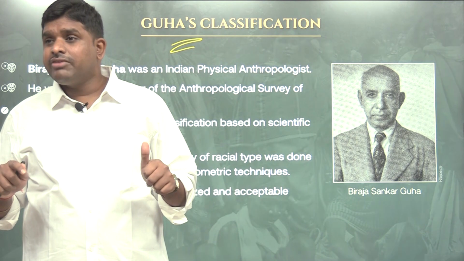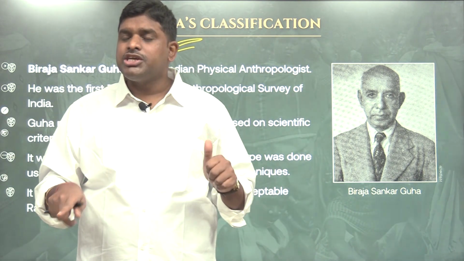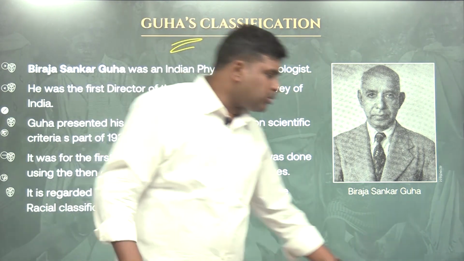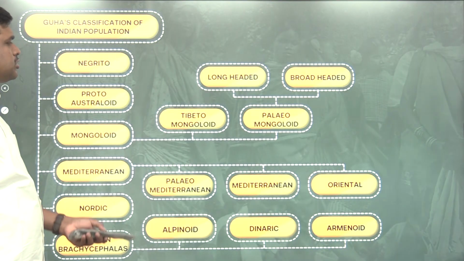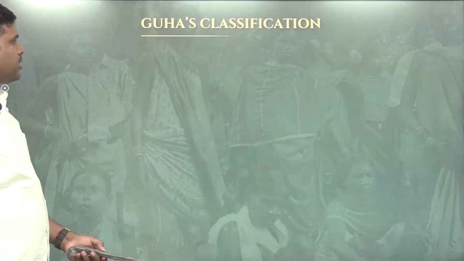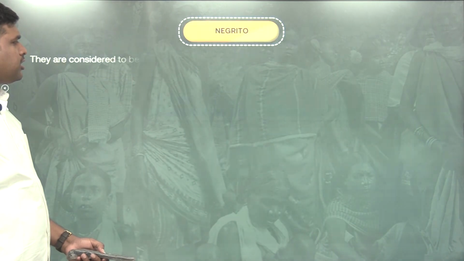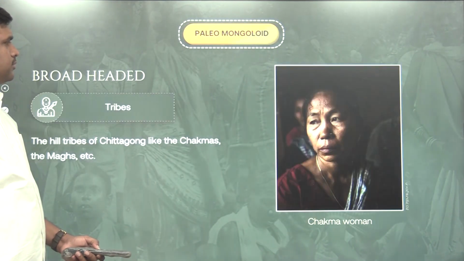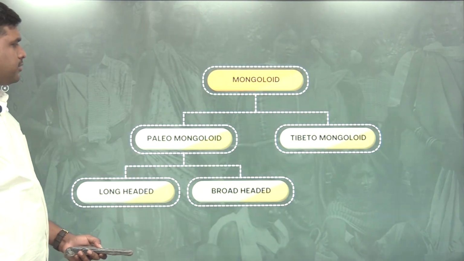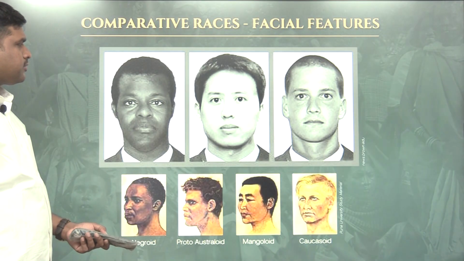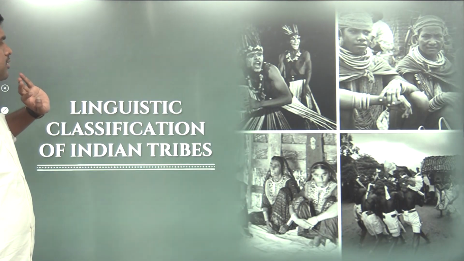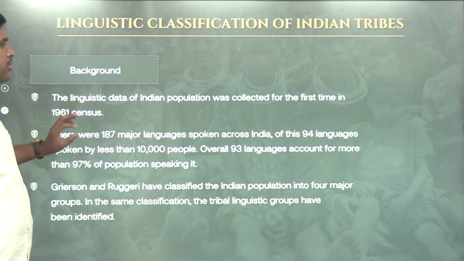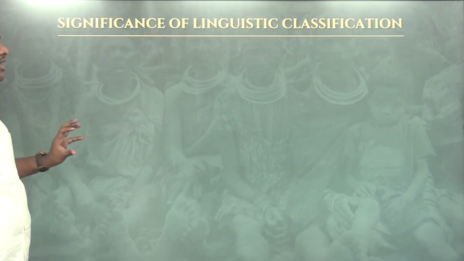Then we discussed biogenetic variability, and why we went for biogenetic classification. Two classifications are there: Risley's classification and Guha's classification. In Guha's classification also we will have a big classification, and again we will discuss the tribal classification, such as Tibeto-Mongoloid. This is a very important topic, so look at previous year questions on biogenetic variability. Then we will go for the linguistic classification of the Indian population, which is also a very big classification.